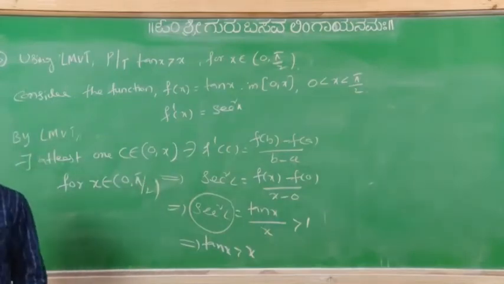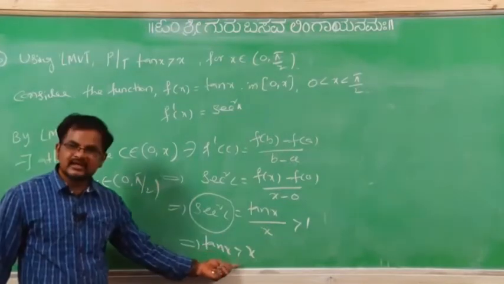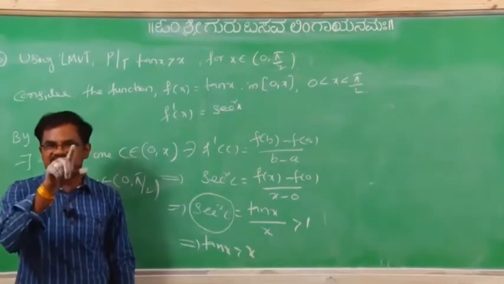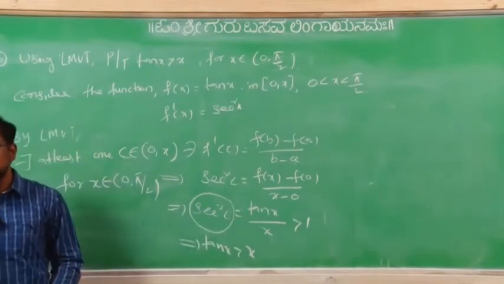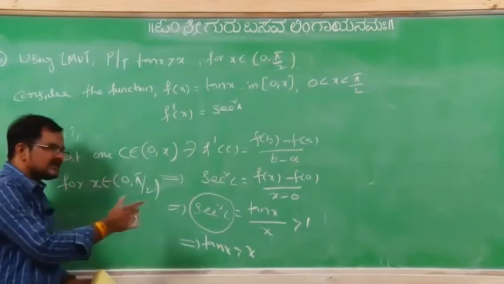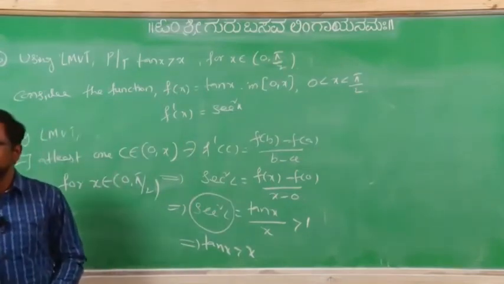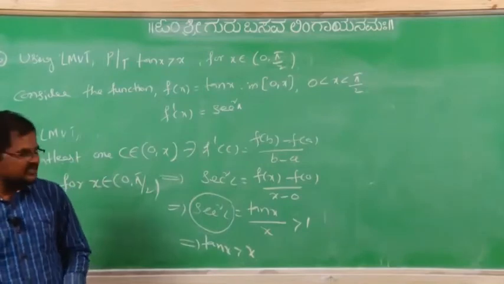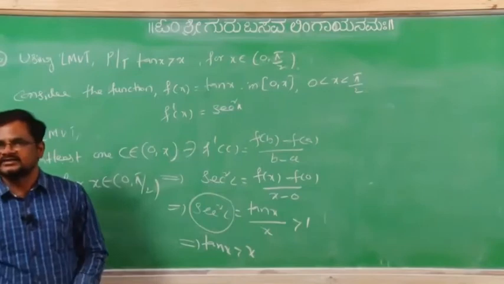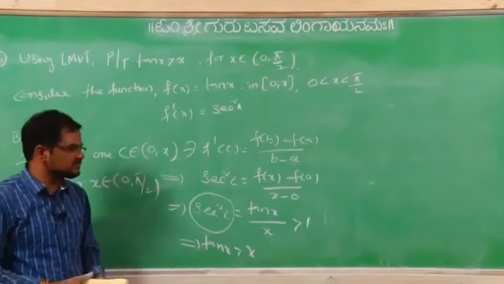That is sin x less than or equal to x, x less than or equal to tan x. Means sin x less than or equal to x less than or equal to tan x. Means always in this interval, here open interval is there, means sin x less than x less than tan x. Also true for x equal to 0 also, right?